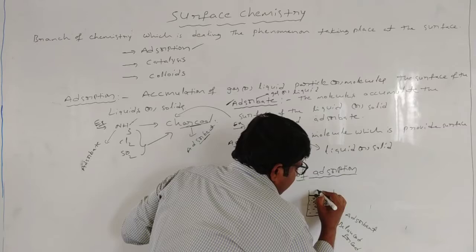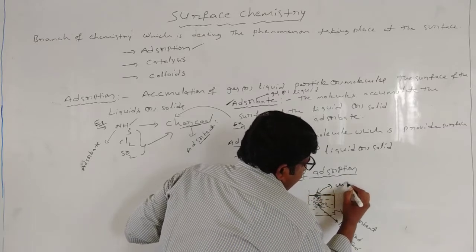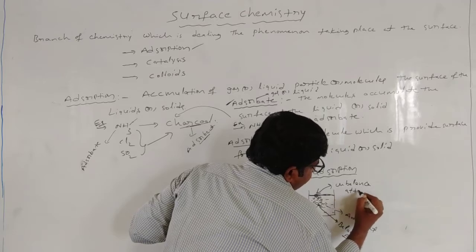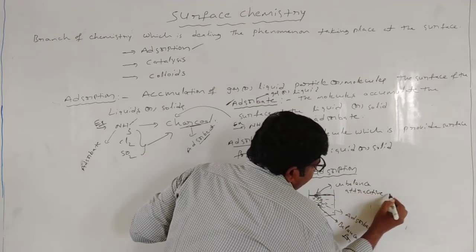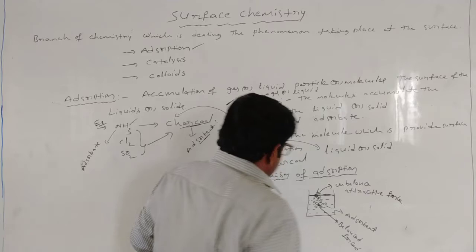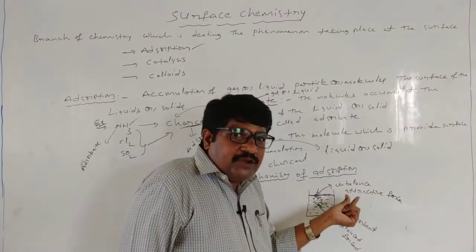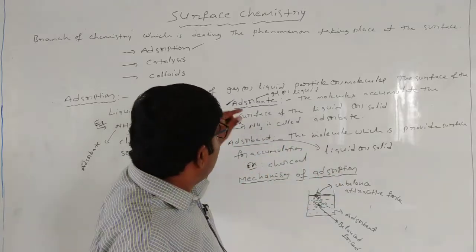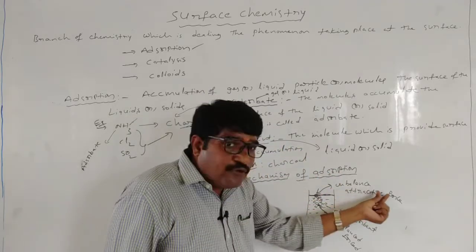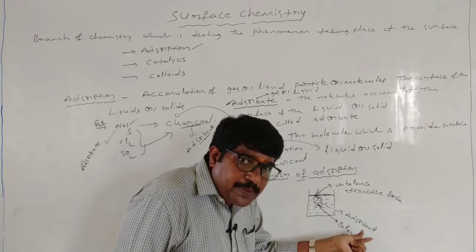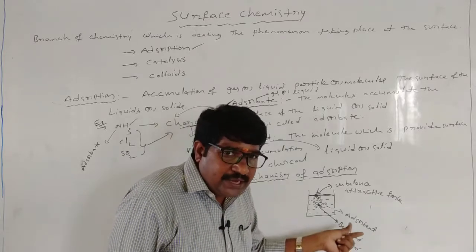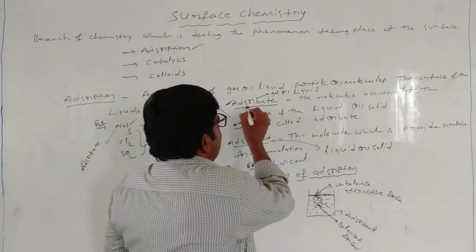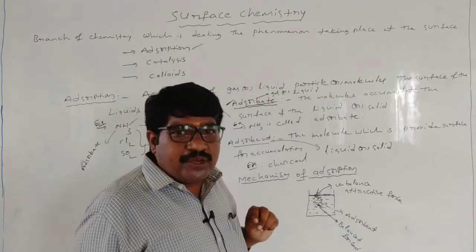Unbalanced attractive force. Here, what force is acting? This unbalanced attractive force of adsorbent particles can bind the adsorbate particles.